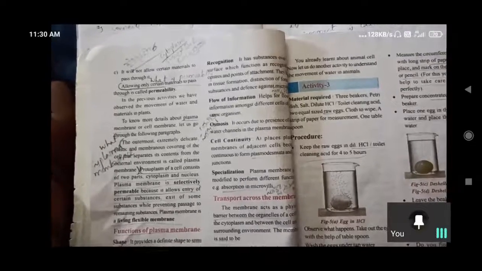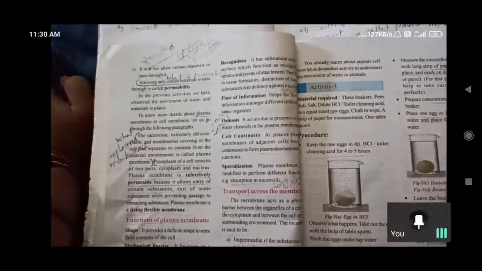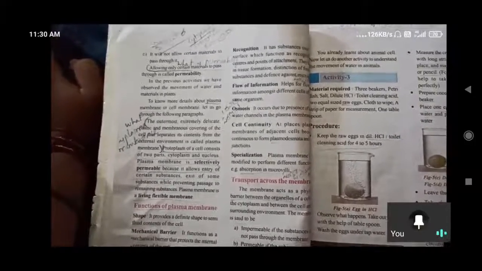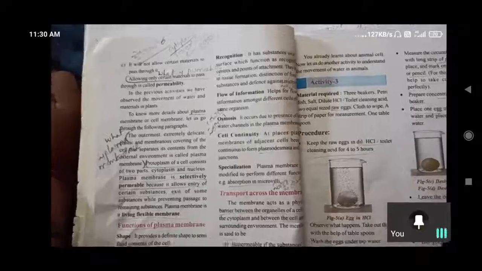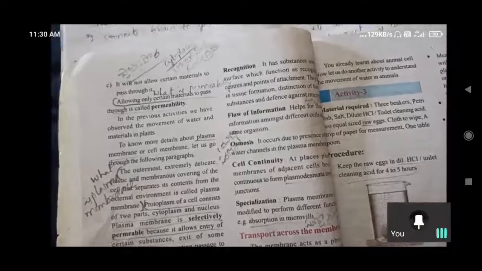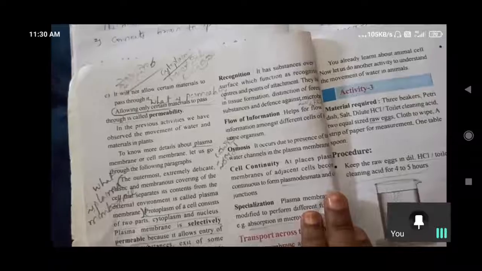So without that, high concentration side water వెళ్ళకపోతే how our body will cleanse that glucose and all, extra glucose కూడా ఉంటుంది కదా high concentration. అప్పుడు దాన్ని లో చేయాలంటే వాటర్ మిక్స్ అవ్వాలి అందులో. That is possible by osmosis. So like that osmosis is also needed. And cell continuity. So here at places of plasma membranes, adjacent cells become continuous.